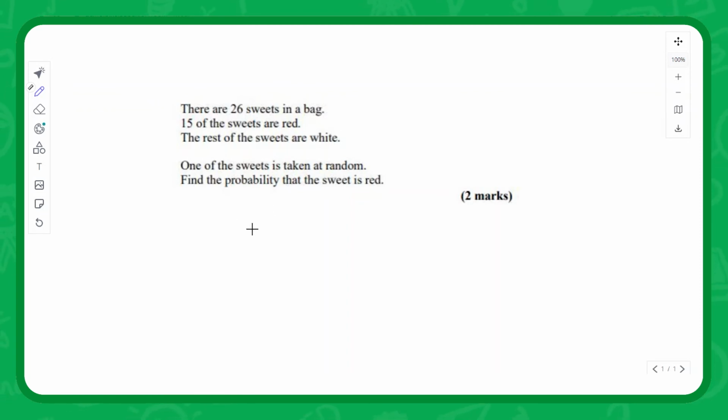Time for an exam question. There are 26 sweets in a bag, 15 of them are red, the rest are white. One of the sweets is taken at random. Find the probability that the sweet is red.